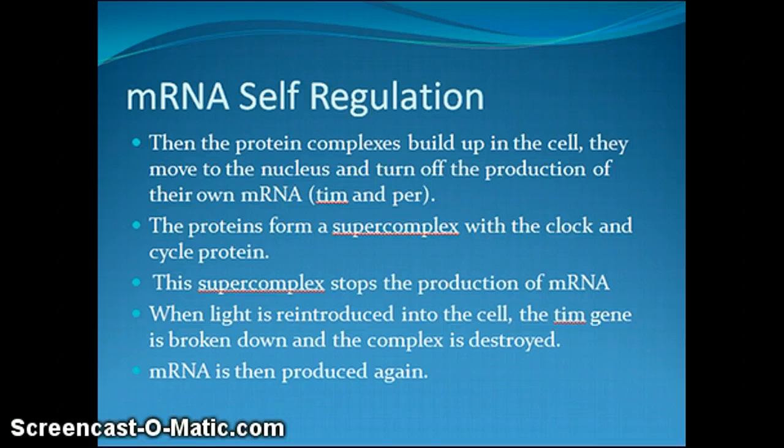When enough complexes form at night, they move into the nucleus and form a supercomplex with the clock and cycle protein complex. This stops mRNA production. When light re-enters the cell, the timeless protein is broken down, the supercomplex is destroyed, and mRNA is produced again.